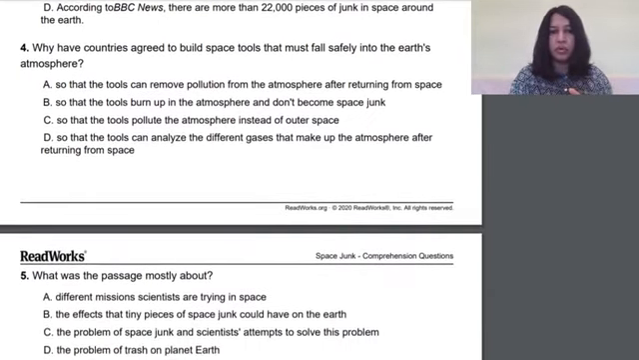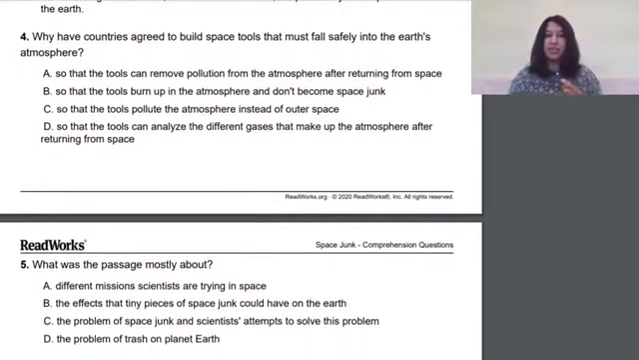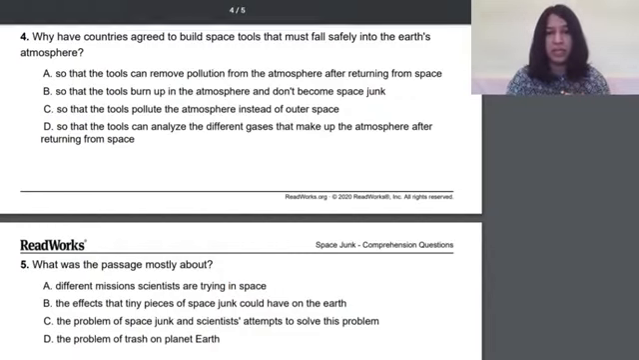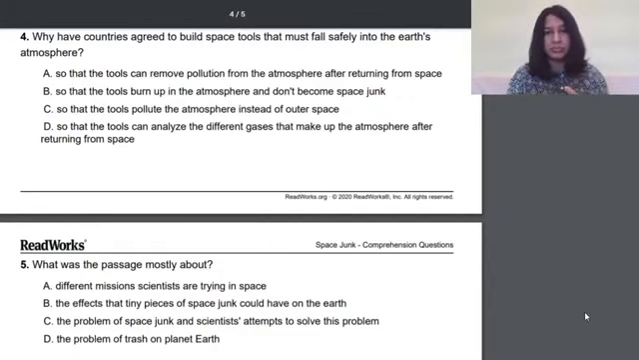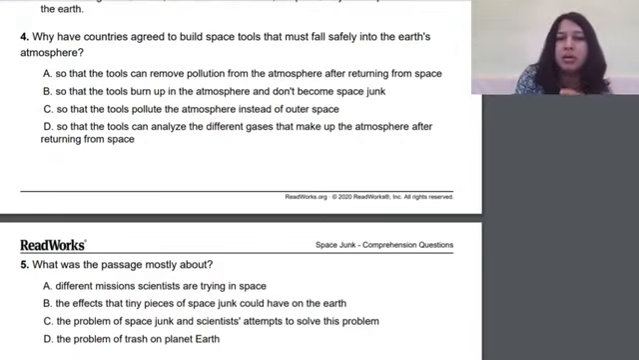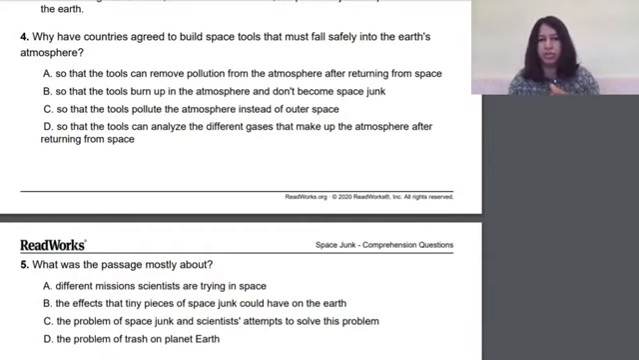Okay, let's move on to number 4. Why have countries agreed to build space tools that must fall safely into the Earth's atmosphere? So let's look at the 4 options. So the first option is telling me that so that the tools can remove pollution. I'll go back to the passage and I'll see that nowhere in the passage are we talking about using this as removing pollution.